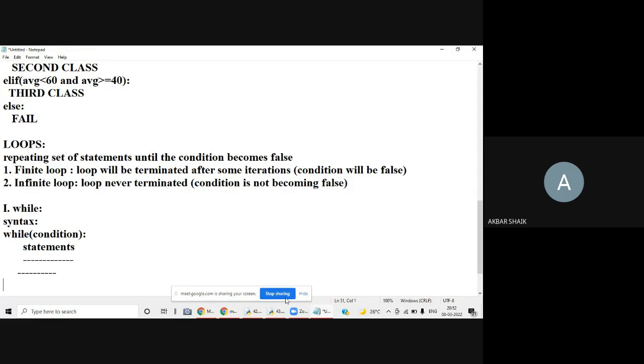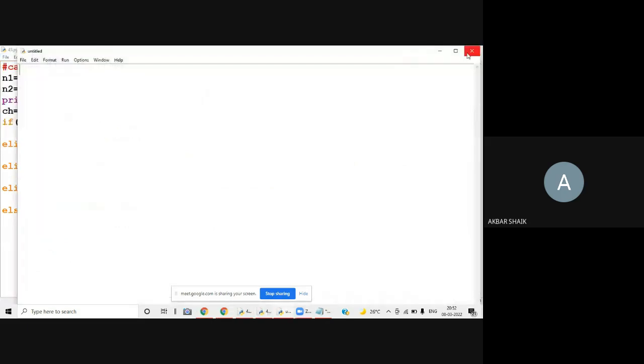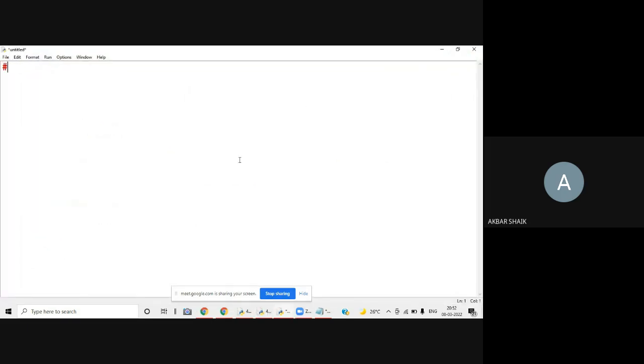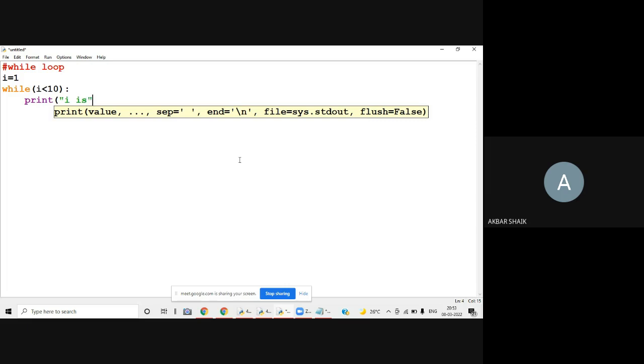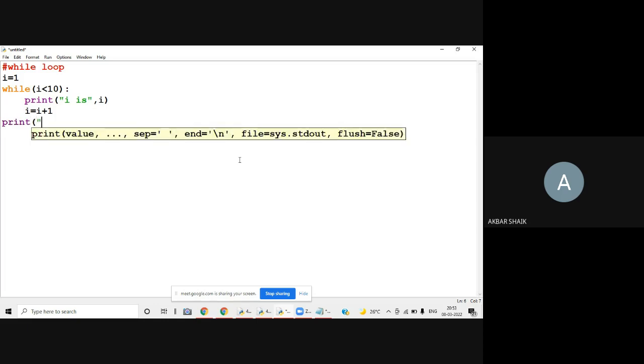So let me write an example, a simple program so that you can understand the things. While loop. I is equals to 1. While I less than 10, print of I is I. Then I is equals to I plus 1. After the loop, print of outside.